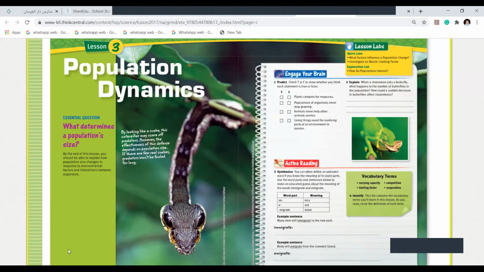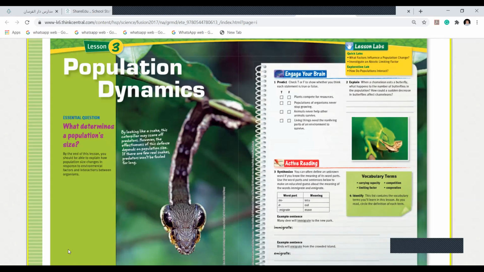Now, by looking like a snake, can you see the snake here? By looking like a snake, this caterpillar may scare off predators. It's actually a caterpillar, but it shows itself as if it is a snake. It scares the predators as a defense. Sometimes you see a cat, it roars like a tiger. Anytime you thought that a cat looked like a tiger? So if there are few real snakes, predators won't be fooled for long.